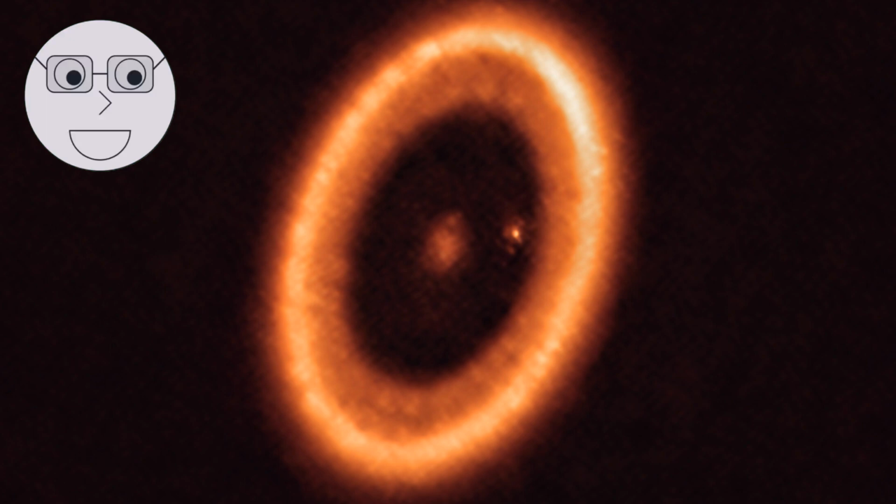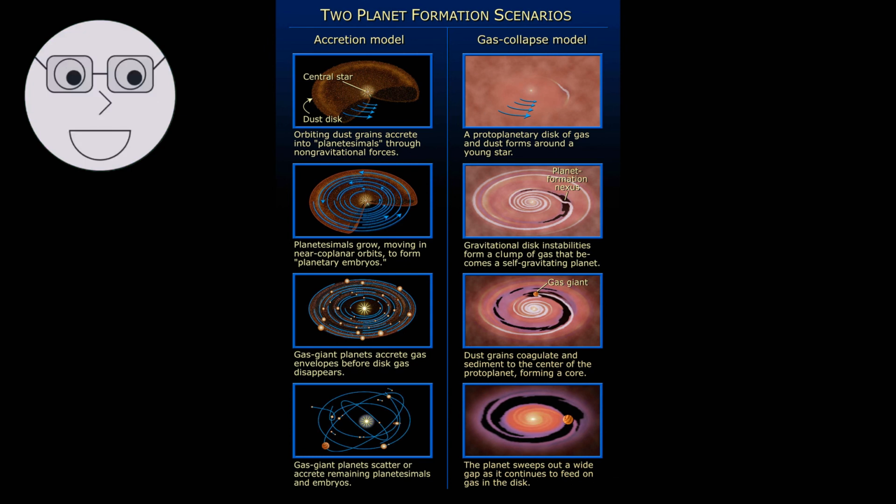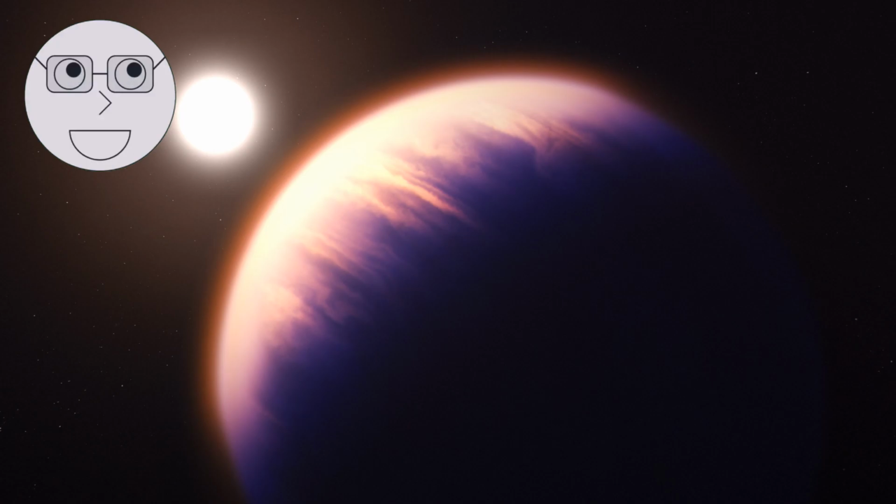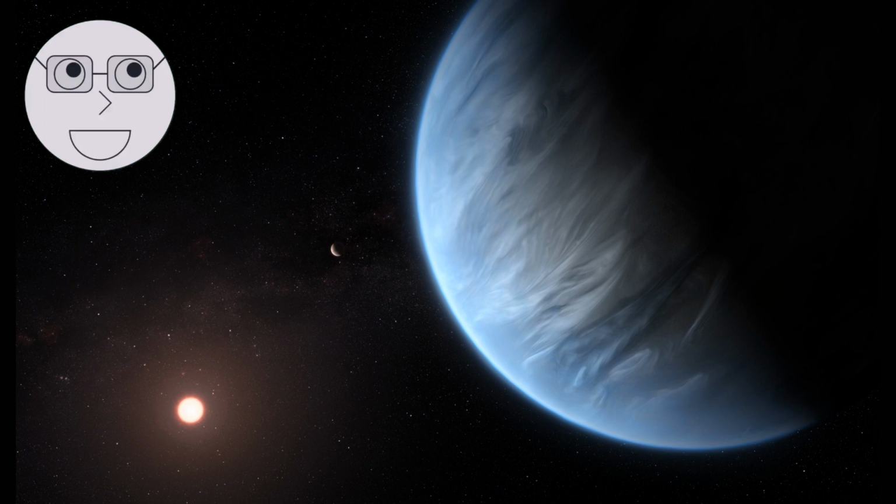Some planets also have moons, which form from the same material that formed the planet itself. Gas giants like Jupiter and Saturn form further from the star, where the protoplanetary disk is cooler and there is more gas available to form large planets. And beyond our own solar system, astronomers have discovered thousands of exoplanets, planets orbiting other stars in the galaxy. Some of these exoplanets are even in the habitable zone, where conditions may be ripe for liquid water and the